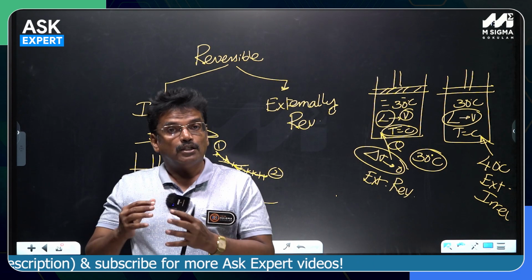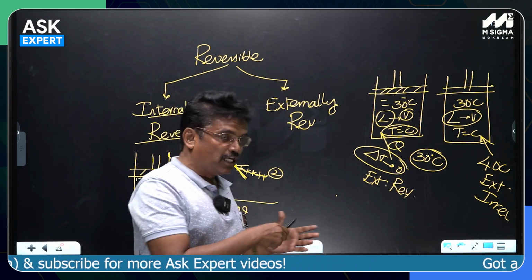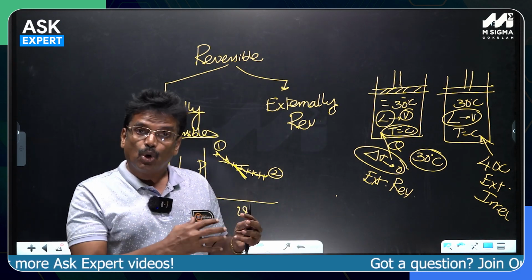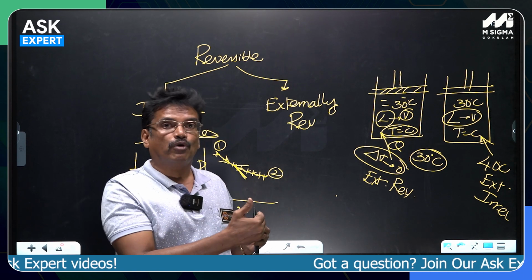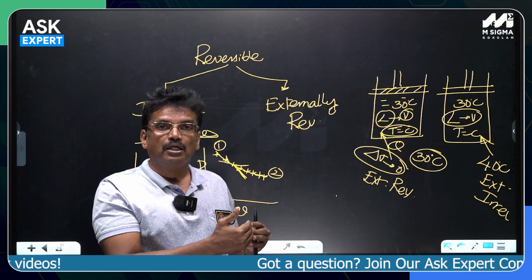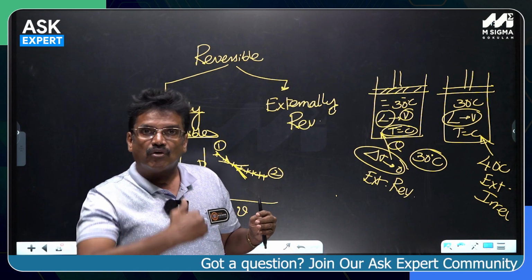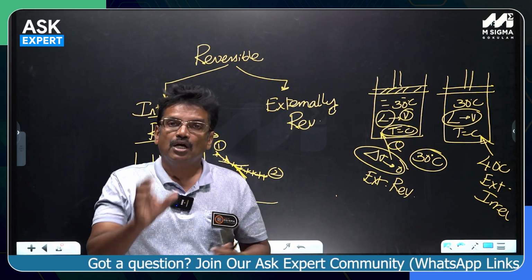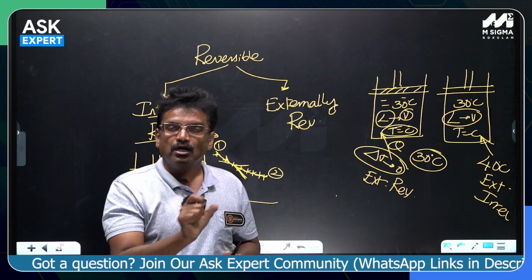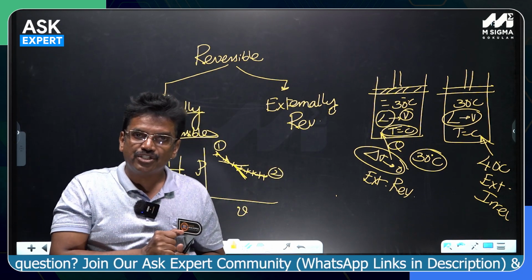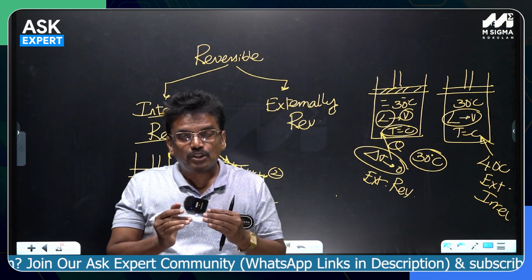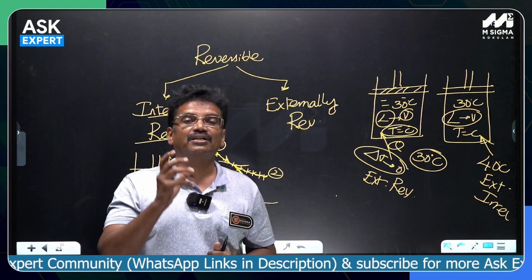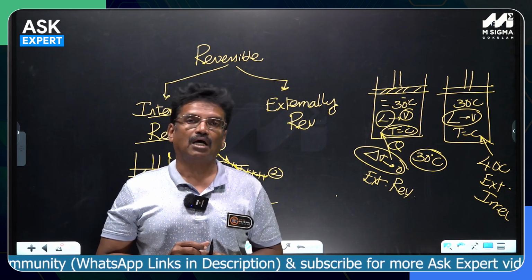Similarly, while receiving the work, because earlier I said that there are certain heat absorbing cycles like refrigerating cycles. A refrigerating cycle would require the least work to transfer a given amount of heat from low temperature to high temperature, so that the COP will be the maximum, because COP is defined as the refrigeration effect divided by work input. COP is maximum means work input will be least. Work input will be least only when the COP is maximum. That can happen only in the case of a reversed Carnot cycle refrigerator operating.